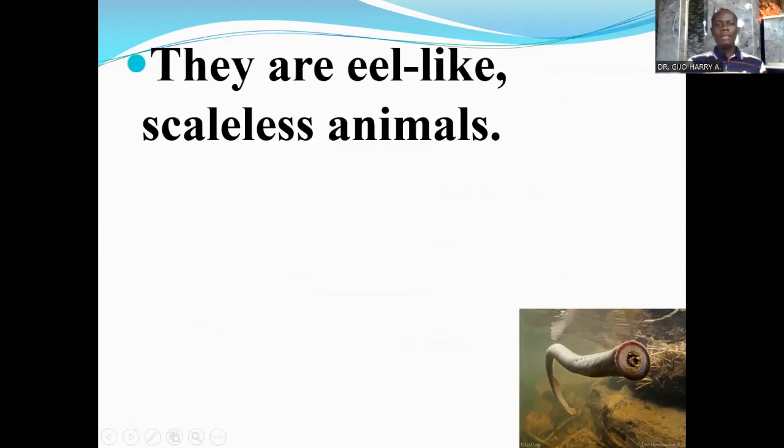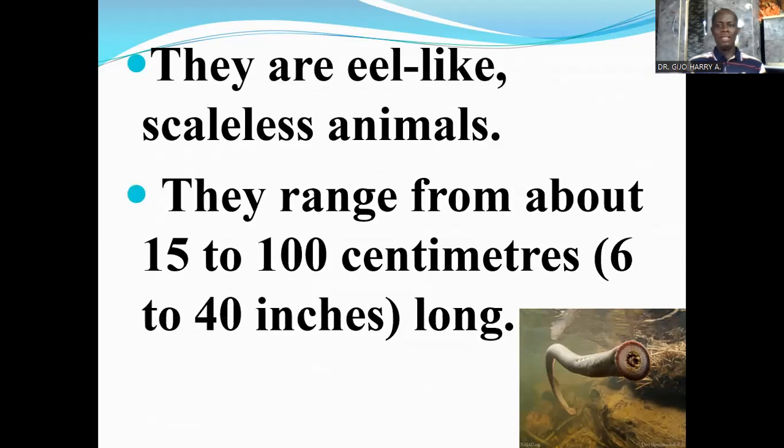These lampreys, like the hagfishes, are eel-like, scaleless animals. They look like eels, and they do not have scales in their skins. They range from about 15 to 100 centimeters, that's 6 to 40 inches long.